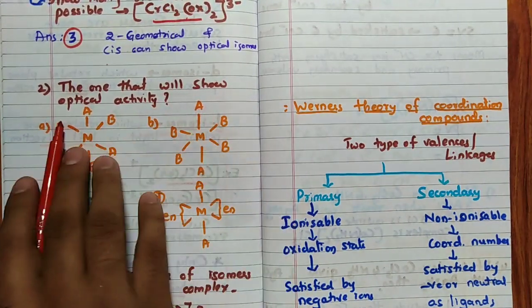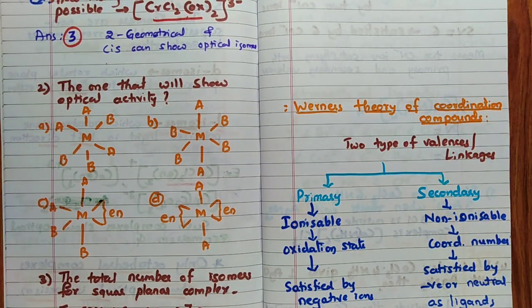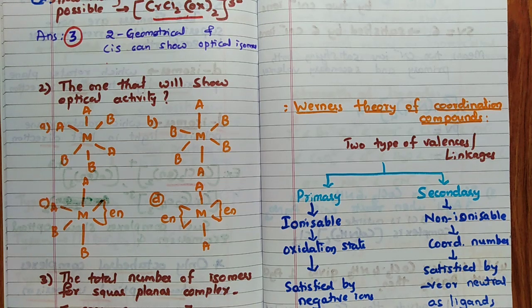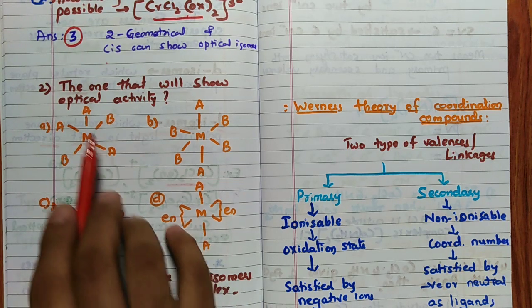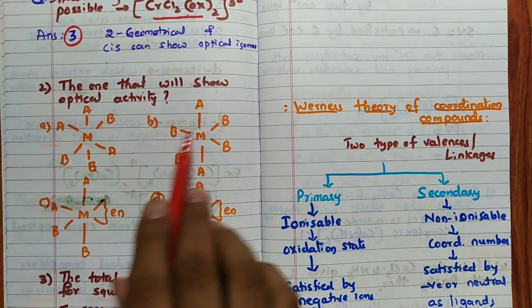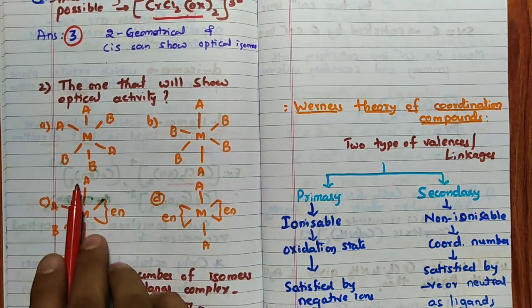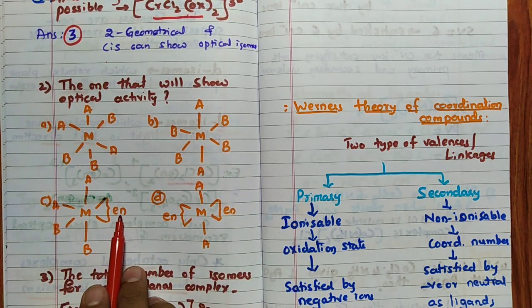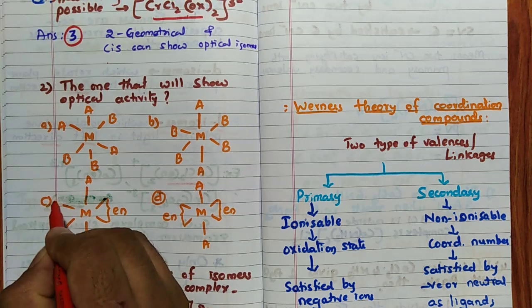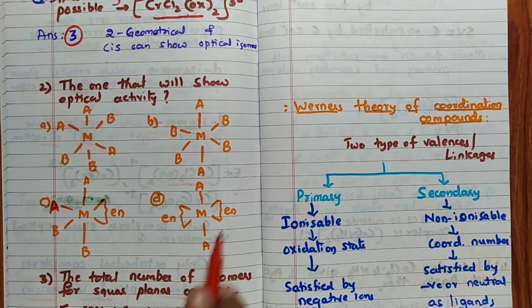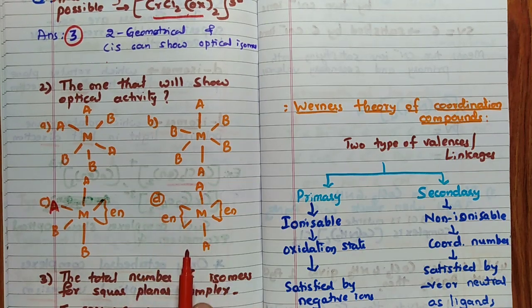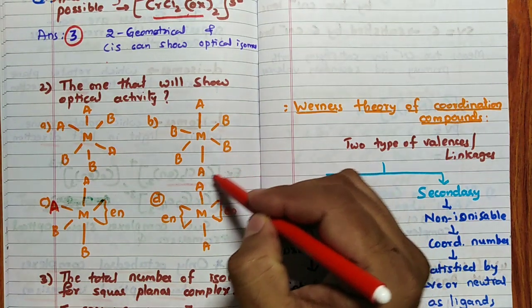Which one will show optical activity? Remember, AB, AB, B, A, B, A. ABB, ABB. Ethylene diamine en means didentate. BBA it is. Remember, if it is not visible I will write it once more. It is AA, en, en. Definitely this cannot show because there is a symmetry. Remember, there is a symmetry. But very important, this is also having symmetry.